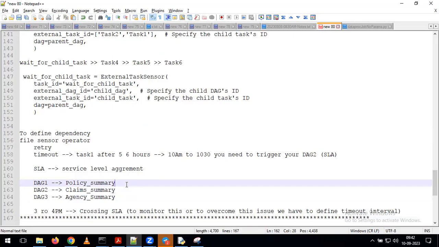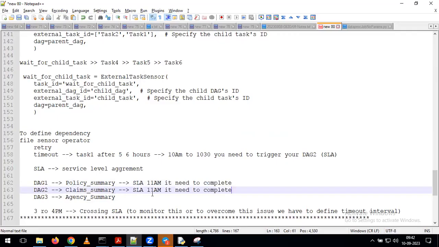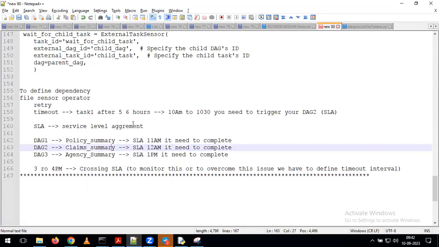Now, my client requirement is they have given the SLA like this. SLA for this job is morning at 11 a.m., it needs to complete. For this one, at 12 p.m. it needs to complete. And for this one, for example, at 1 p.m. it has to complete. For every job in real time we are going to see SLAs, and an SLA is nothing but a service level agreement.